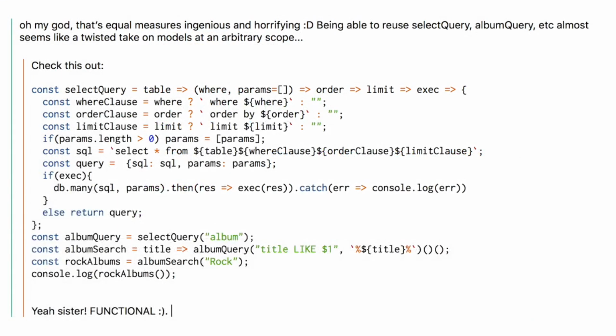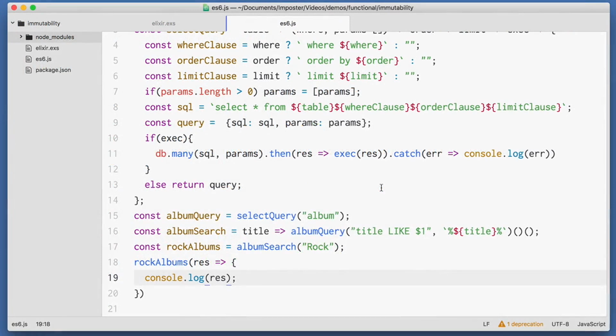I showed my friend this code. Her response was awesome. She sent me an email and she said, "Oh my God, that's equal measures ingenious and horrifying. Being able to reuse select query, album query, and so on, it almost seems like a twisted take on models at an arbitrary scope." Twisted indeed, but I like this approach. I think it's interesting.